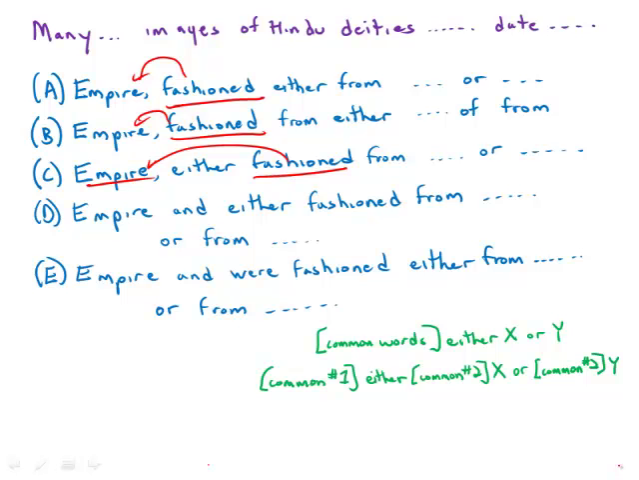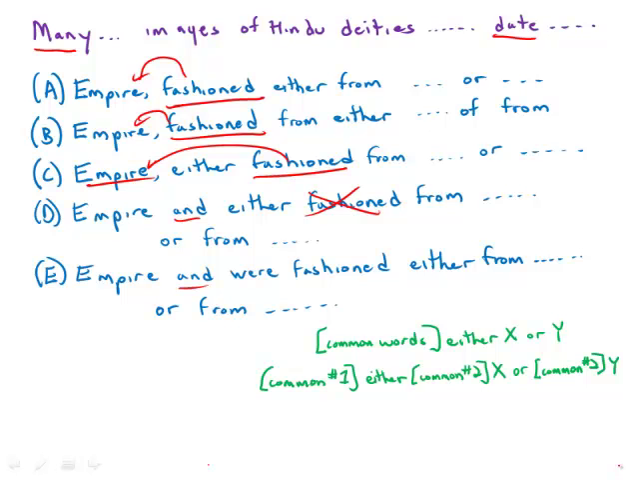Now D and E take a new tack. D and E try to restructure the whole sentence. They put an and in the middle, and they're trying to create two parallel clauses. So the actual subject of the first part of the sentence is the word many, the verb is date. Many of these images date from such and such a time, and so we need another verb in parallel to the verb date. So in D we have and, either fashioned from. So fashioned, again, is a participle, so it can't be in parallel with a verb. So this doesn't work. So that's wrong also.